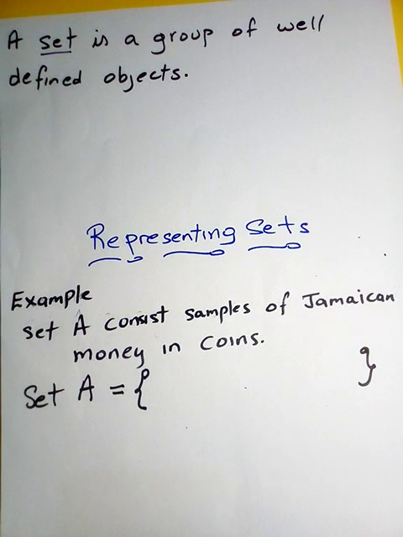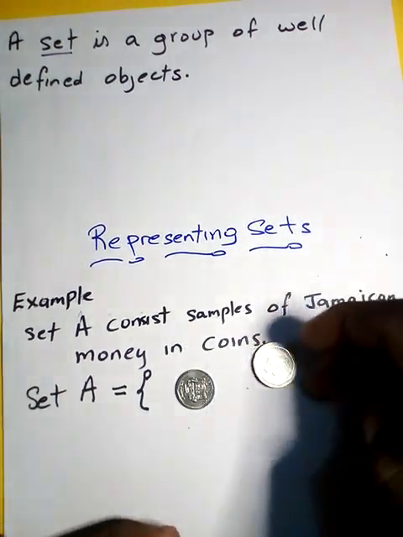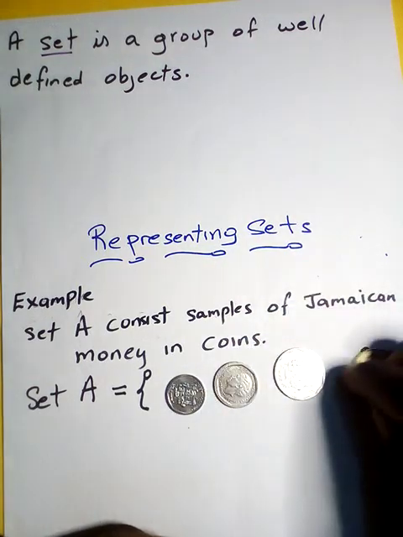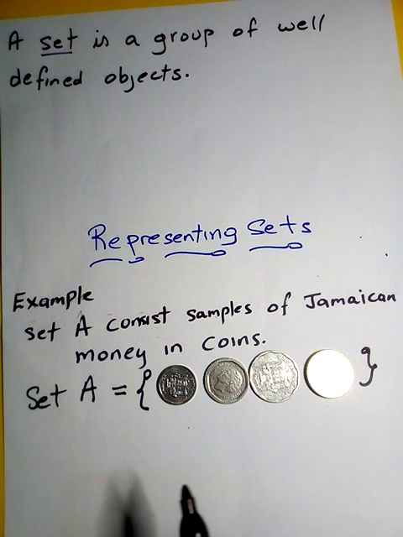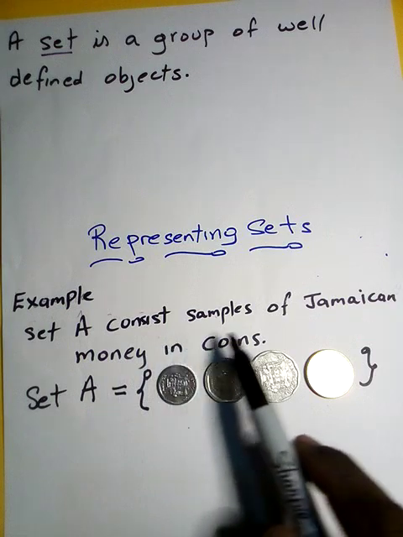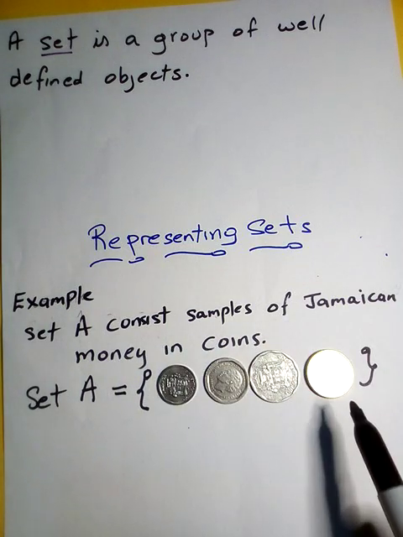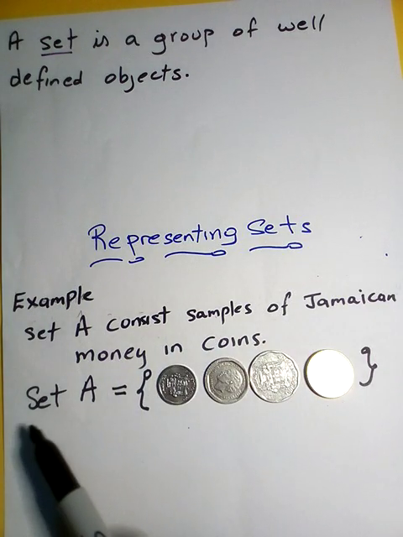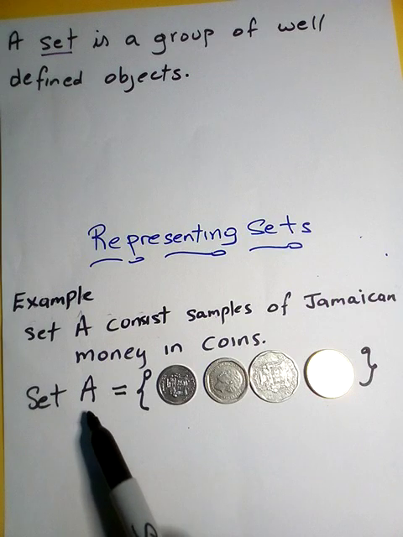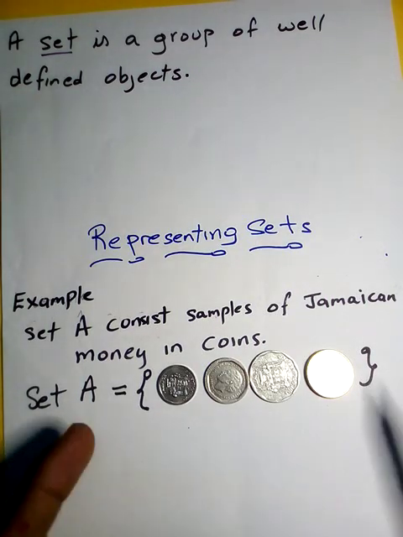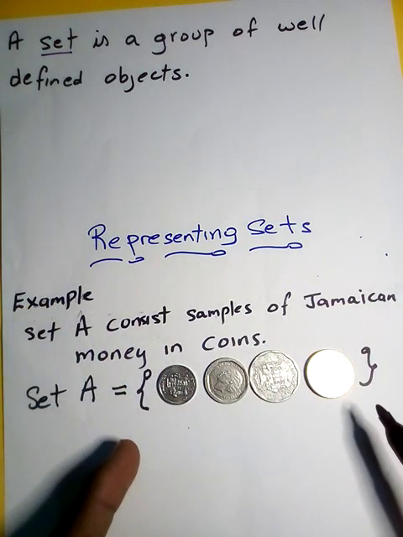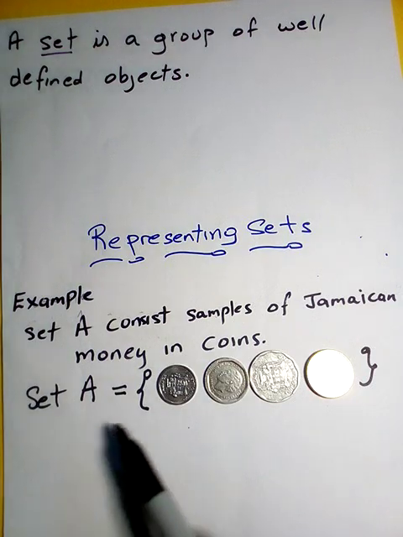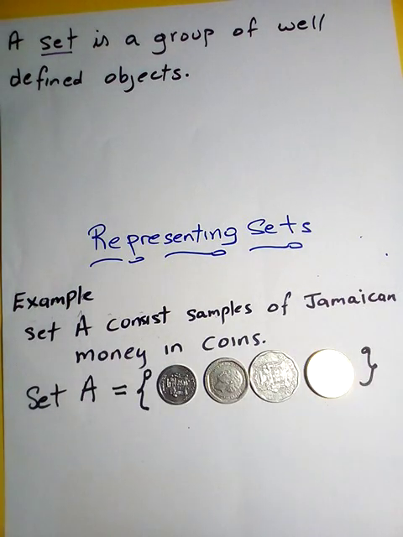In this example, we're talking about Jamaican coins. So in this set, we could place some examples of Jamaican coins. This is how we represent this English statement in mathematics language. The name of the set is always written in capital letters, and whatever we are representing in the question is placed in brackets or braces.